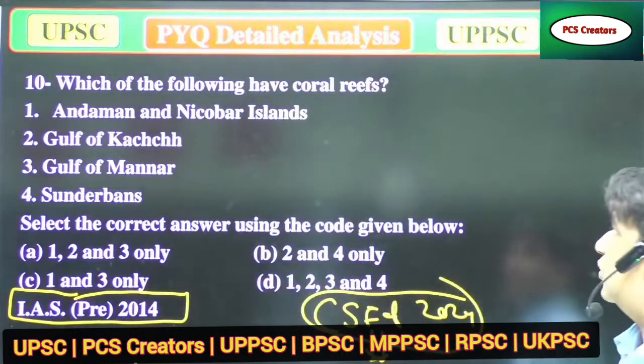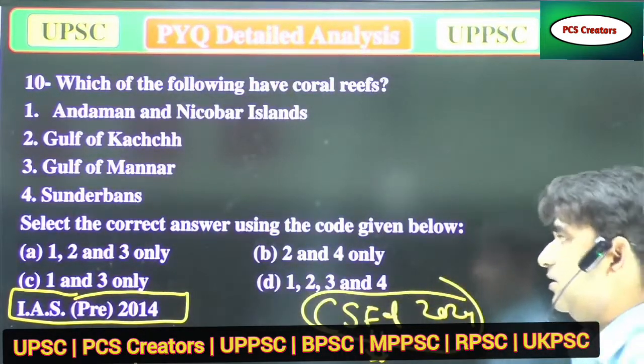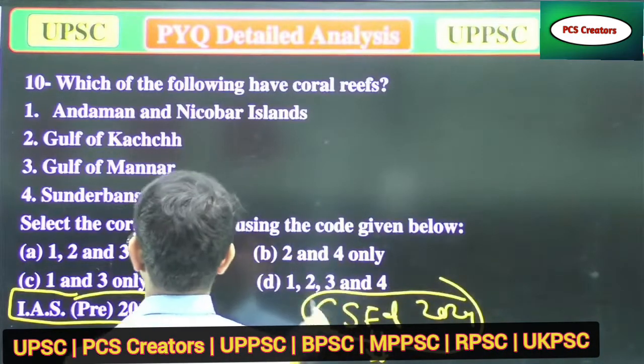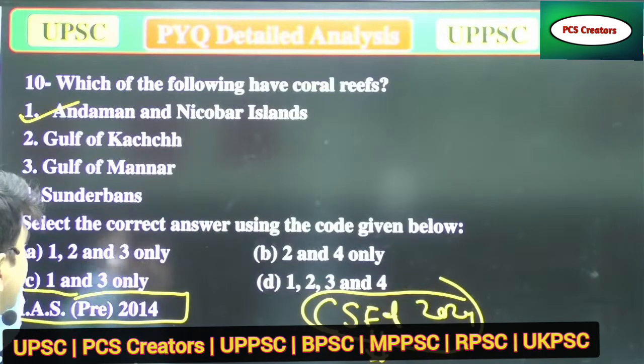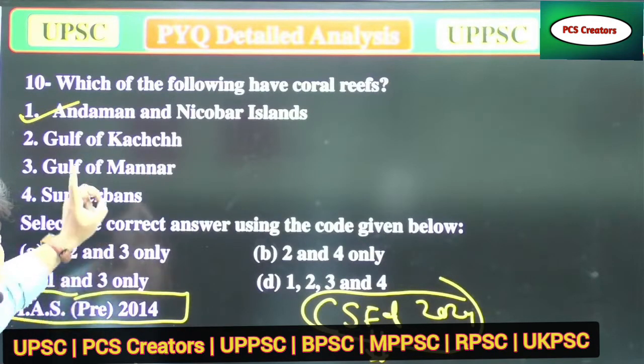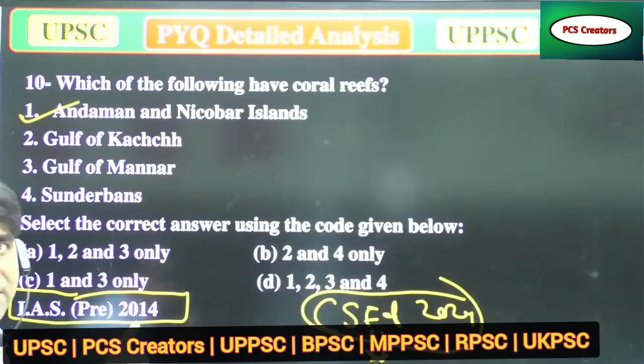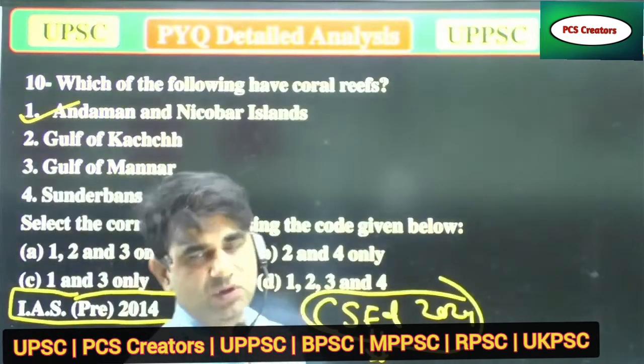Which of the following have coral reefs? A, Andaman and Nicobar Islands. This is correct, because in the previous question I told you that Lakshadweep and the areas near the Andaman and Nicobar Islands are good for coral reefs. So if you know only this single answer, that the areas near Andaman and Nicobar are good for coral reefs, option A is correct.